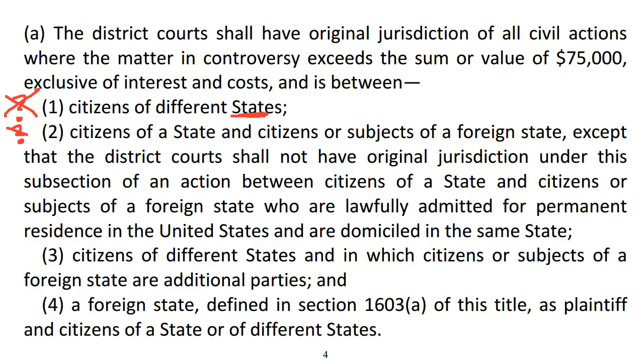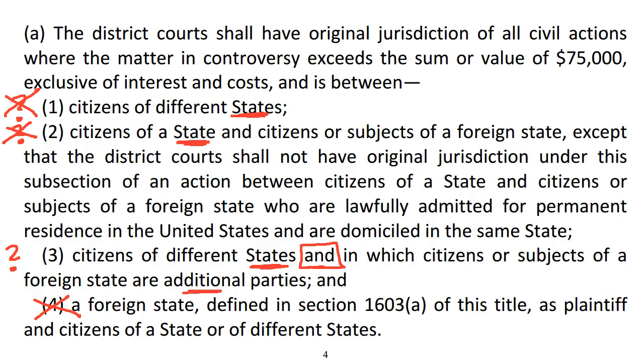The answer again is no, because you have to have citizens of a U.S. state on one side of the v. Number 4, we're not really addressing here, and that's going to leave number 3. Is that met? And the answer is no, because it requires citizens of different states, states of the U.S., in which foreign citizens are joined as additional parties.